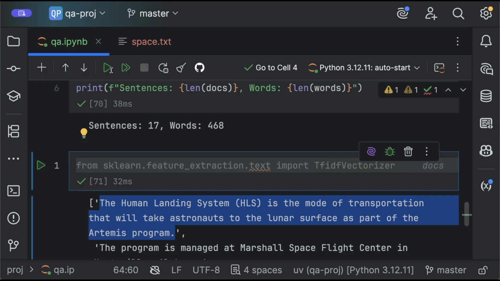logic behind it. TF means term frequency, so it looks at the words that appear more in a sentence, which usually get a higher score. The reason is that if a word appears multiple times, it's probably the central idea of that sentence, right? That's why it gets a higher score. IDF means inverse document frequency. It tries to balance things, because if a word shows up in all the sentences, it means that word is very common. Most likely it's an article or a pronoun that doesn't really give us the meaning of the sentences, right? So IDF tries to balance that and decreases the score in this case.